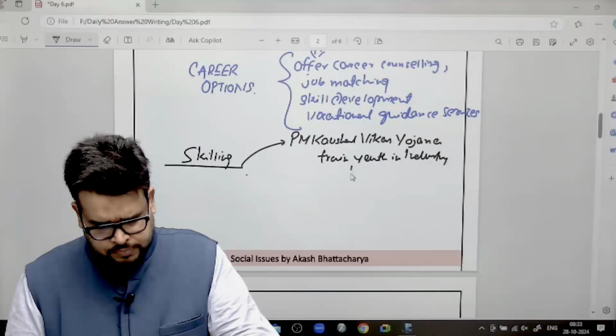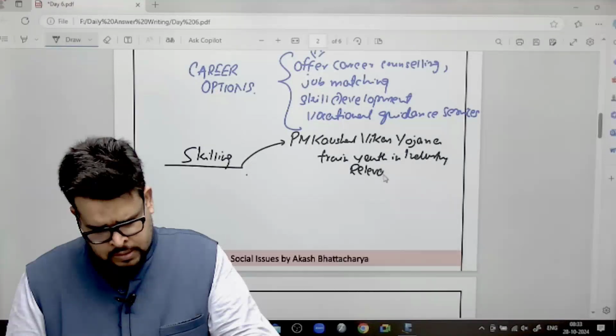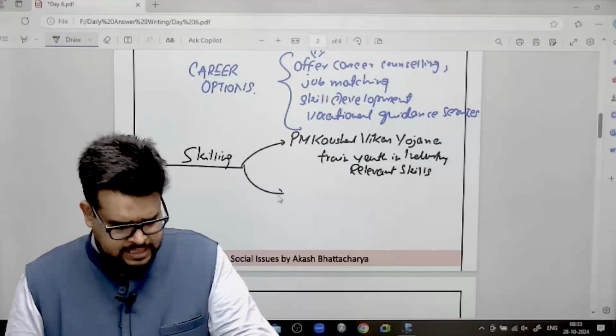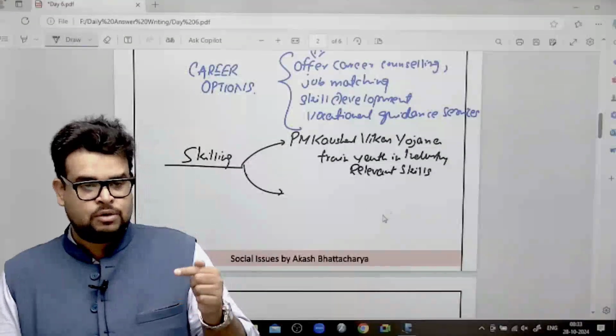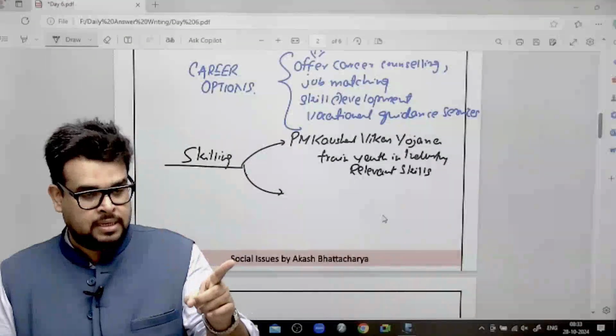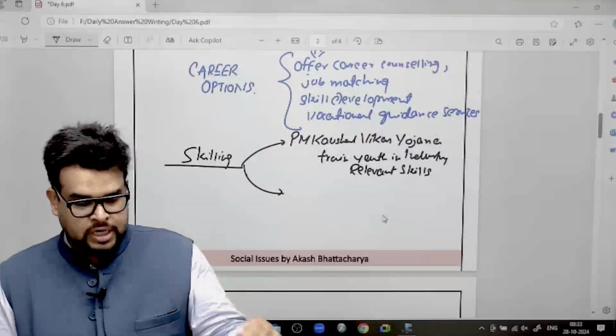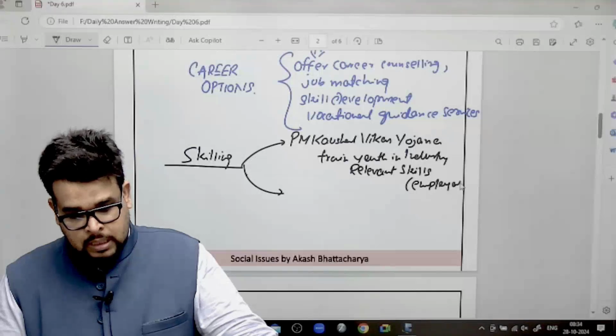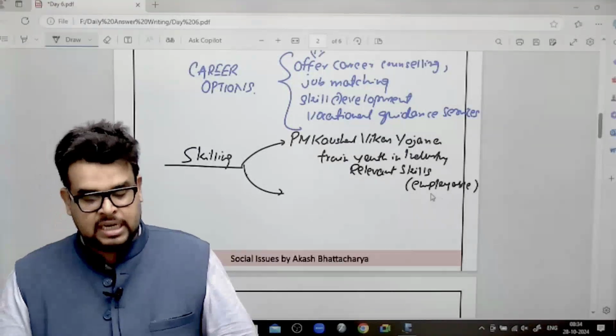So I will write here, train youth in industry relevant skills, because that is more important, because otherwise that is going to make them employable. That is going to make them what? Employable. काम ऐसा सिखाऊंगा जिससे नौकरी लग सके.